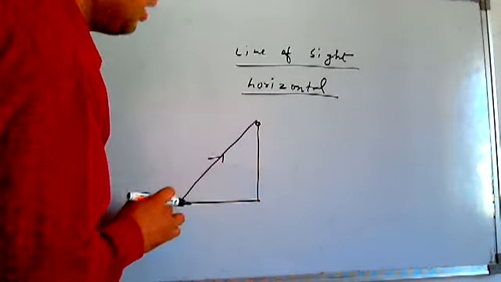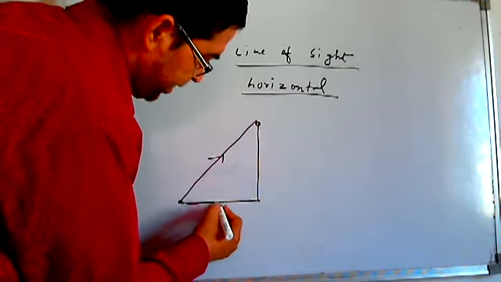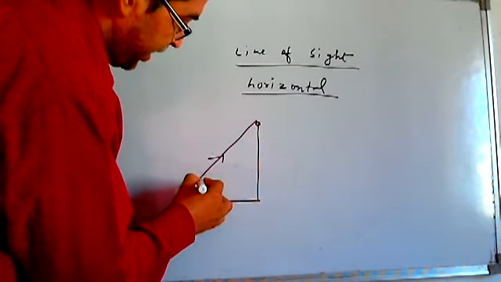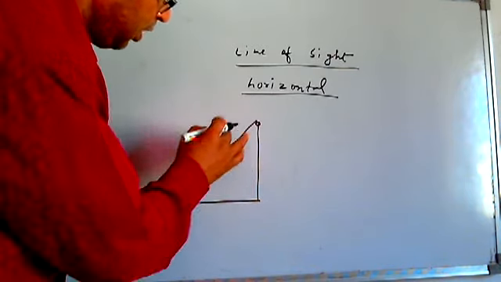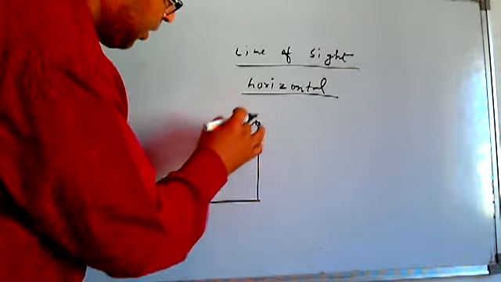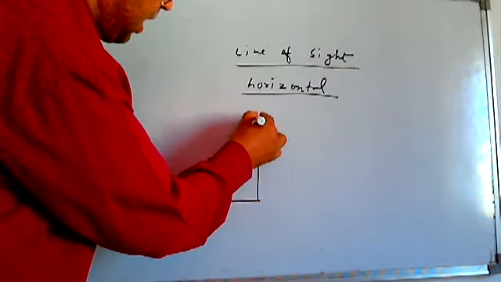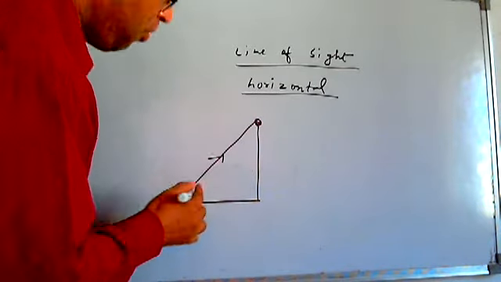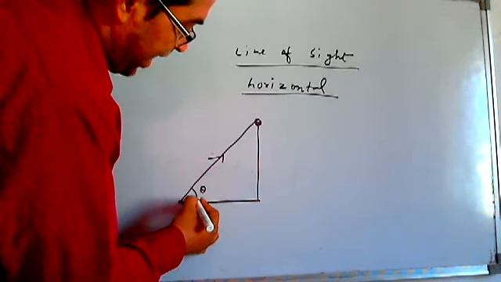See here, the eye is moving like this upward, and this is playing the role of horizontal. The angle between the line of sight and the horizontal is the angle of concern. When we are seeing something from the ground, a thing at some height, our line of sight moves just upward. The angle is termed as angle of elevation.